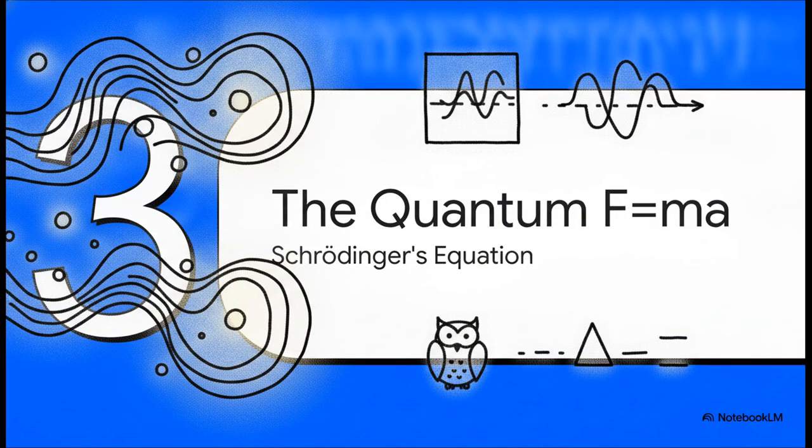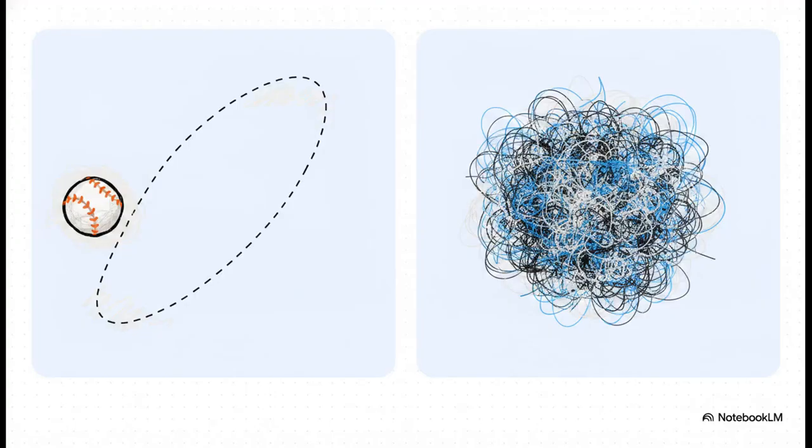Okay, moving on to Section 3. Let's look at the actual equation Schrödinger developed to model all this weird wave behavior, the quantum F equals ma. To give you a really simple explanation of the Schrödinger equation, let's compare it to something super familiar. In classical systems, if you want to know everything about, say, a baseball's trajectory, you use Newton's second law, force equals mass times acceleration, F equals ma. Well, in quantum systems, Schrödinger's equation plays that exact same fundamental role. It is the absolute starting point.